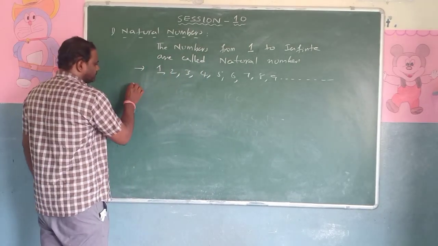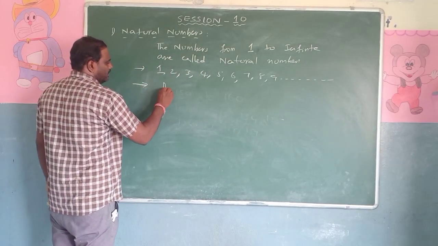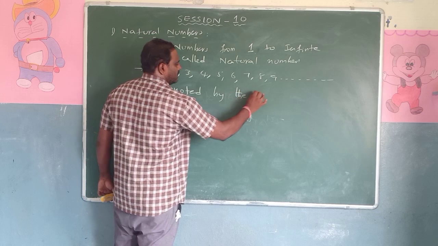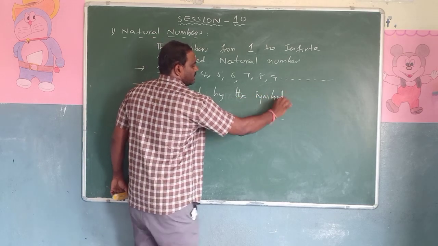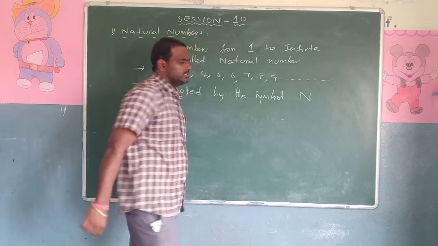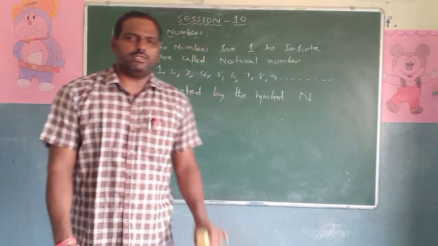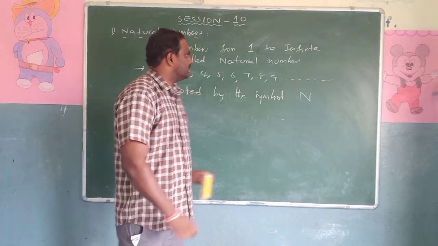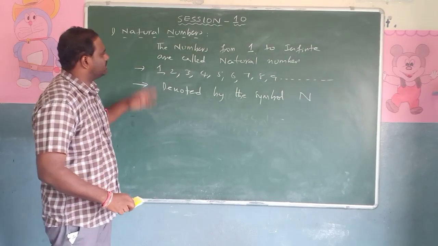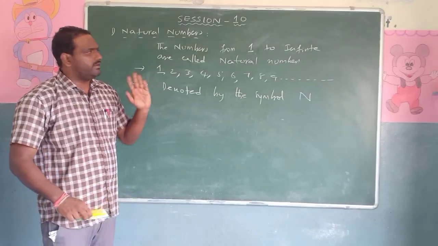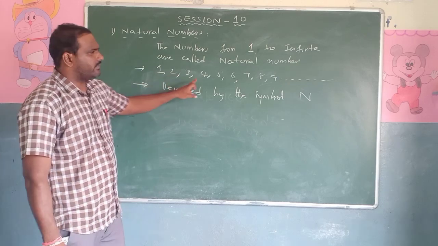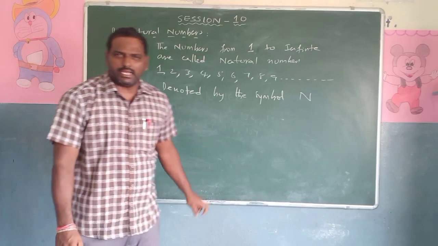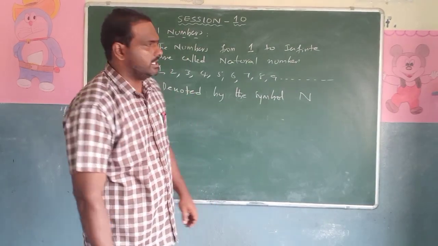And next one is the symbol. Natural numbers are denoted by the symbol capital N. Whenever you are writing the symbols, you have to write the capital letter only. Don't write a small letter. So this is the first definition you have to learn. The numbers starting from 1 to infinite are called natural numbers: 1, 2, 3, 4, 5, 6, 7, 8, 9 and so on. They are denoted by the symbol capital N.